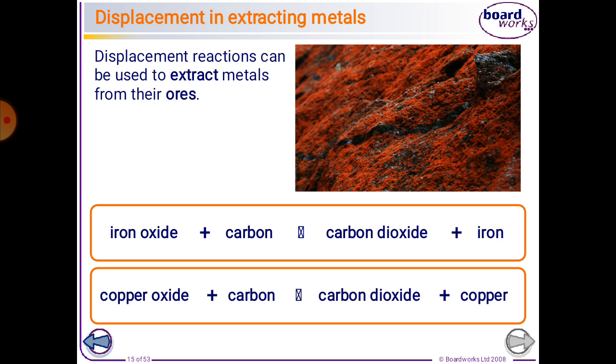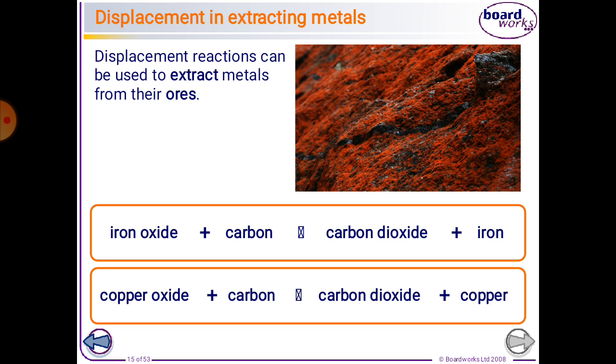Okay, metals from the earth. In this topic we will see displacement in extracting metal. Actually, how are metals going to be mined from the earth, how can we mine them? So we will see different examples of different metal compounds.